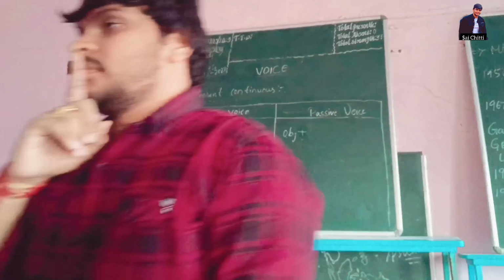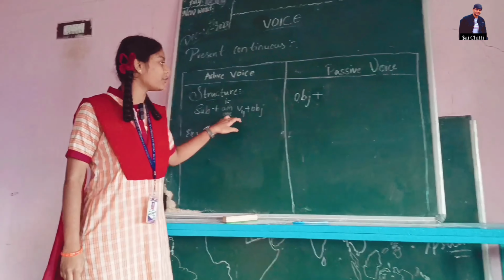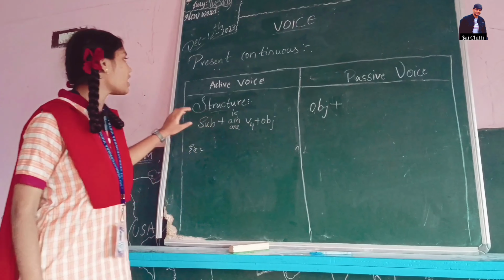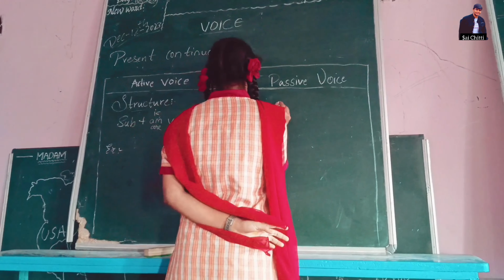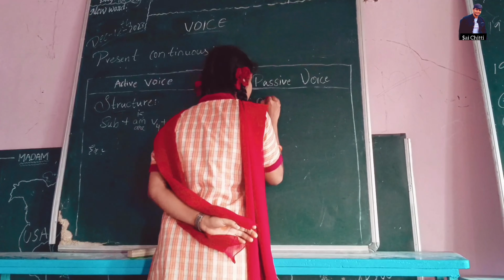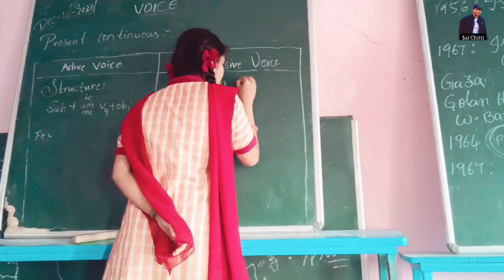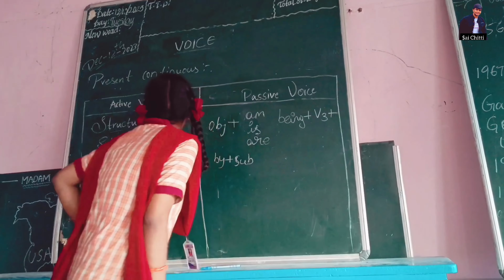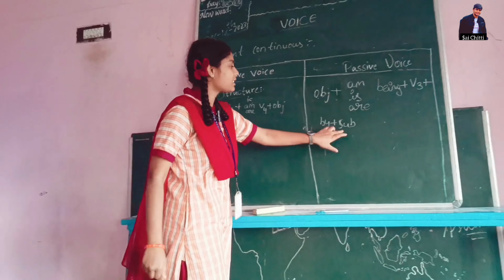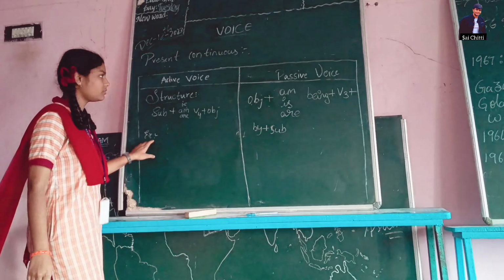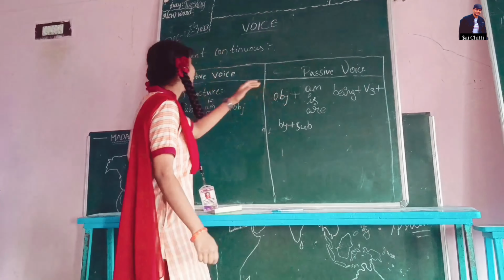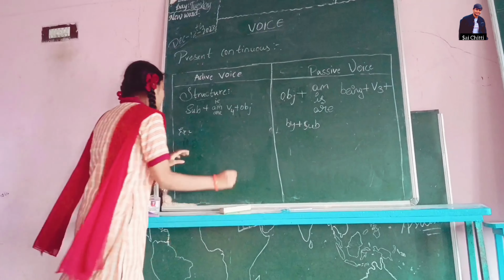Okay, now we know the structure. Subject plus am, is, are plus V4 plus object. This is the structure of AV. In the PV it will change. The subject will come last in the PV. Object is first. Okay. Passive voice. Okay, can we write one example now?